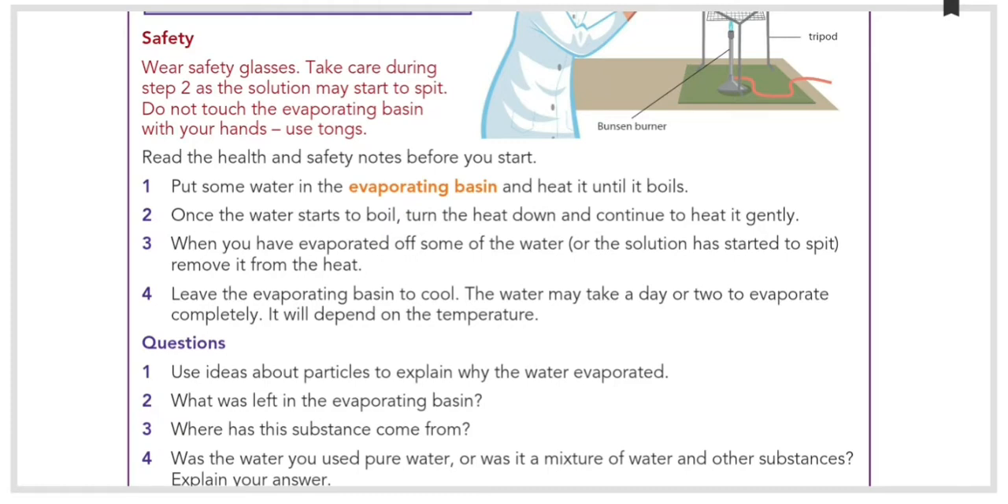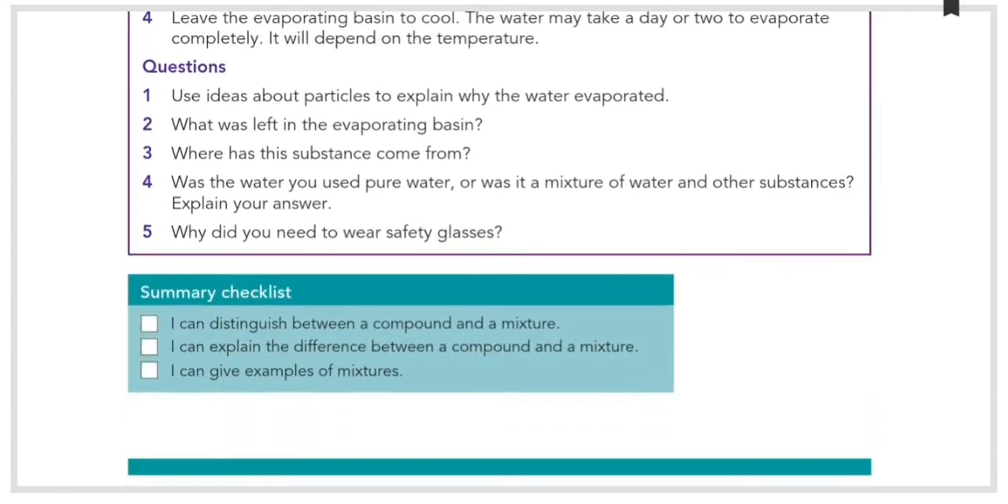What was left in the evaporating basin? If there is any other substance other than water, that will be left in the evaporating basin. Where has the substance come from? Because it is a mixture. Was the water used pure water or a mixture? If the evaporating basin is empty, we can say there is nothing other than water. If it contains any residue or substances after the evaporation of water, then the water we have taken is a mixture.